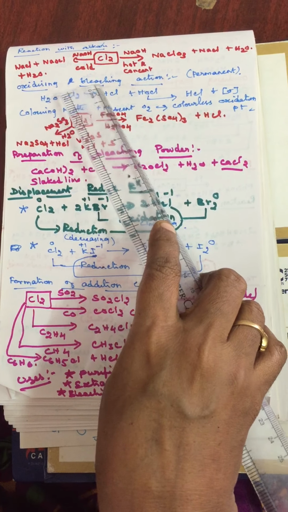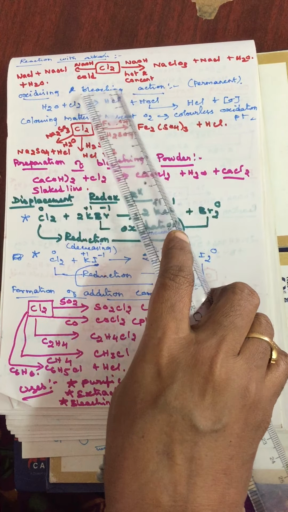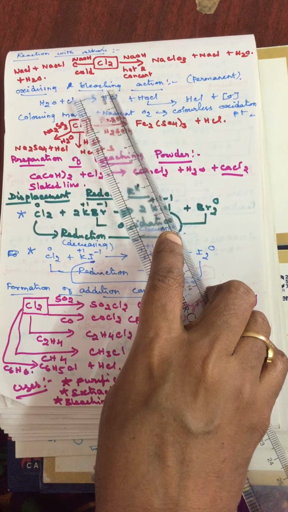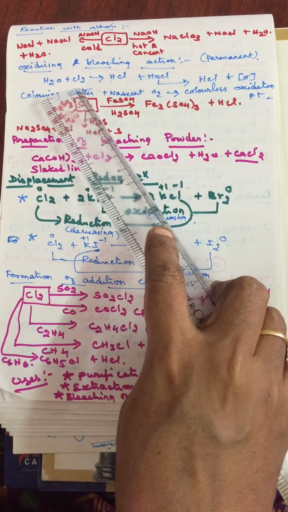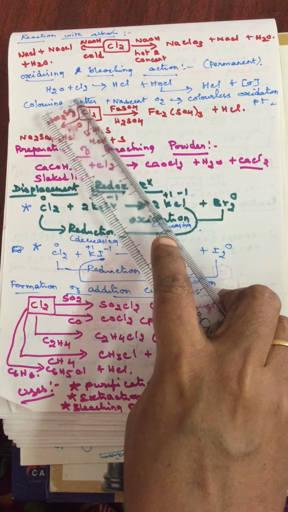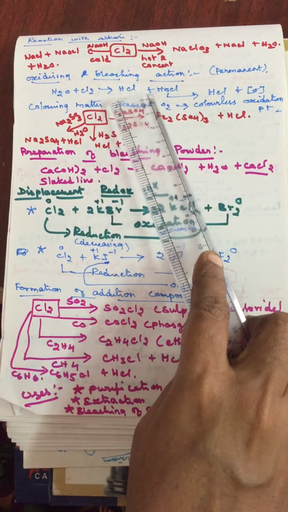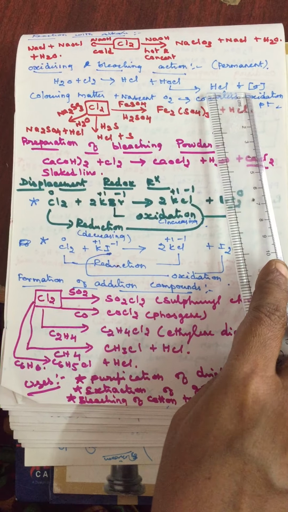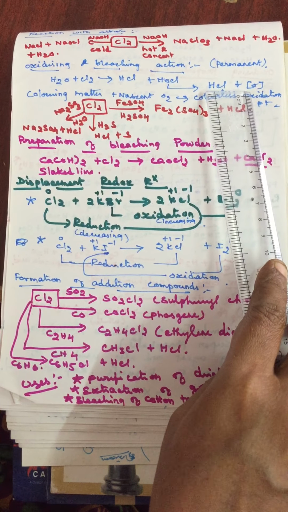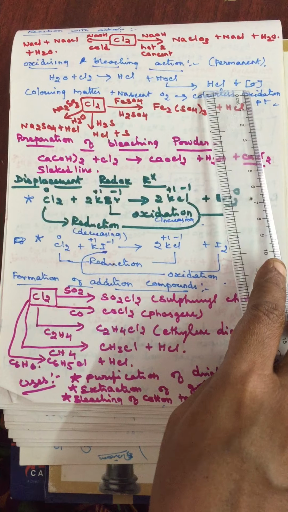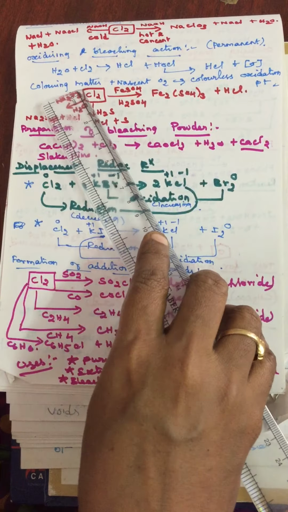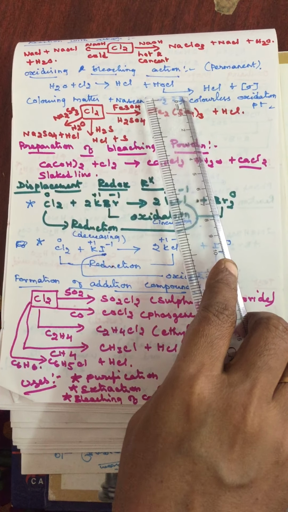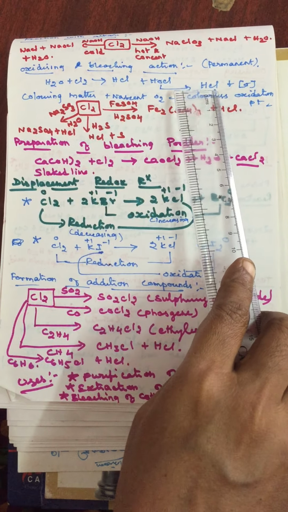Next one, oxidizing and bleaching action of the chlorine. Chlorine's bleaching action is the permanent one. Previously I explained about the bleaching action of sulfur dioxide, that is the temporary one. Here chlorine, when it is treated with water, gives HCl and HOCl. The HOCl on dissociation gives HCl and nascent oxygen. Because of releasing the nascent oxygen, it can bleach the colored matter. So coloring matter plus nascent oxygen changes into colorless.